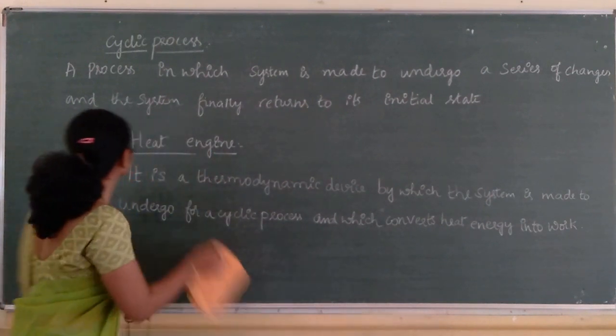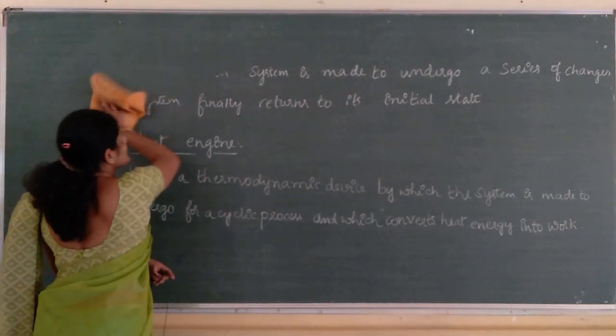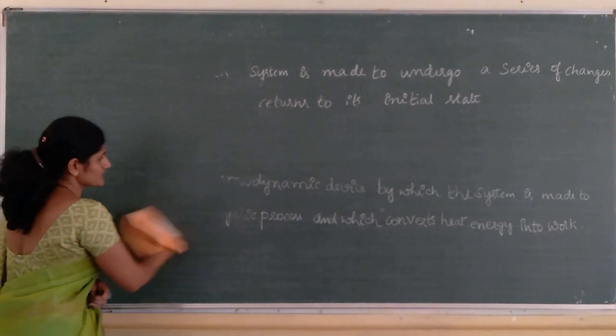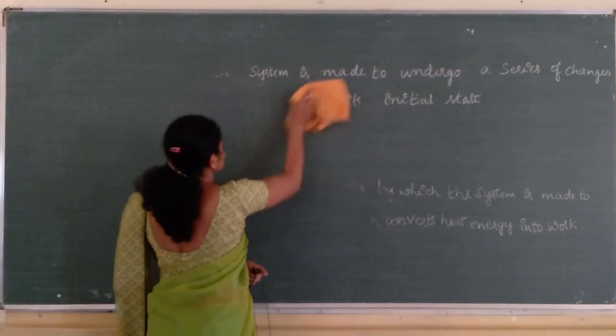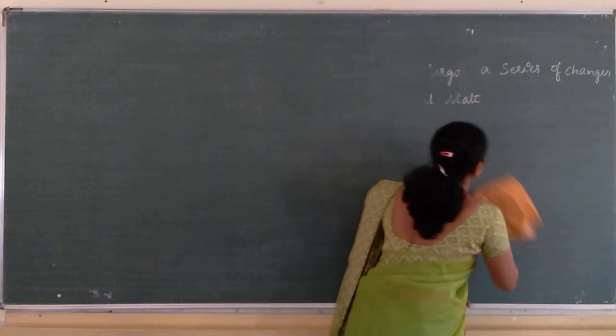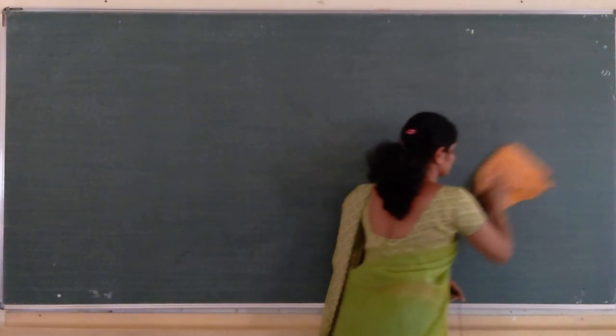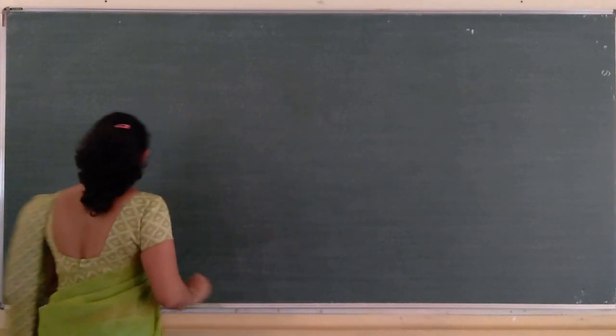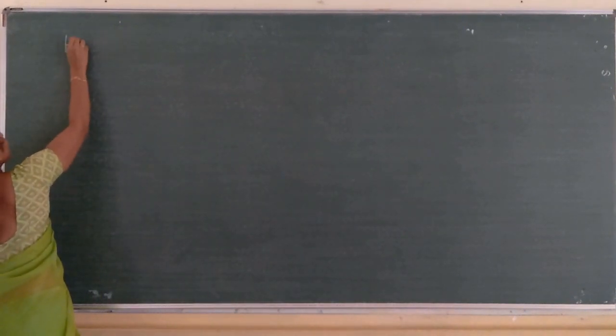Now, let us see how this heat engine works. What are the essential parts involved in case of heat engine?